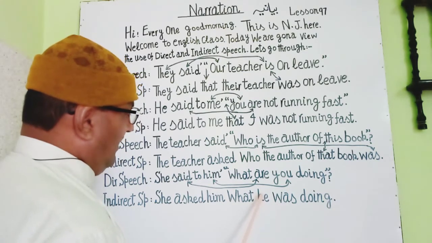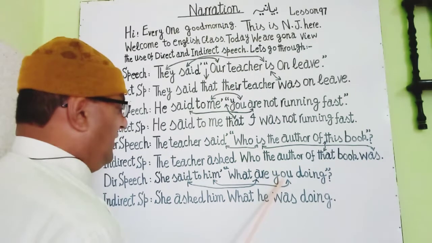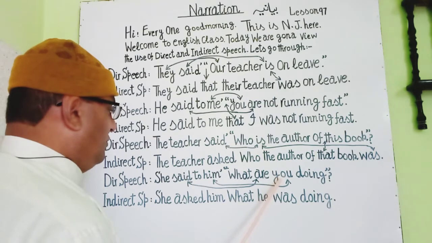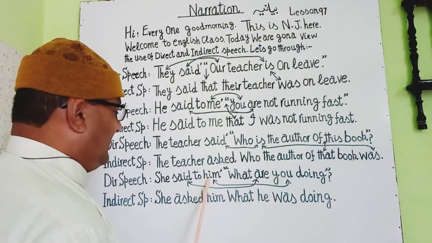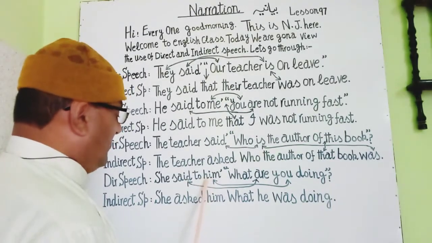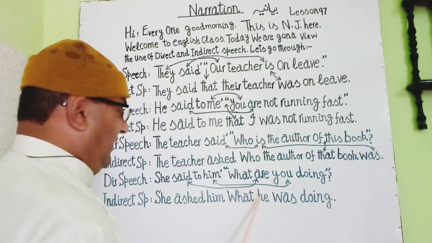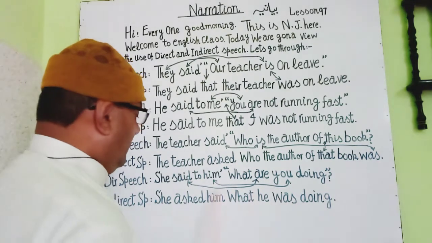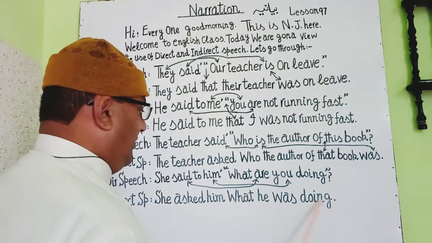Now you see he is here because in the direct statement you is the second person, and by rules you will be replaced by the outer object, which is him. You see here him, and him's subjective form is he. So we write he here. She asked him what he was doing.